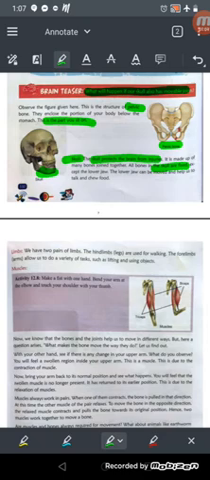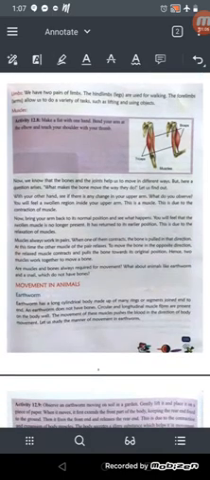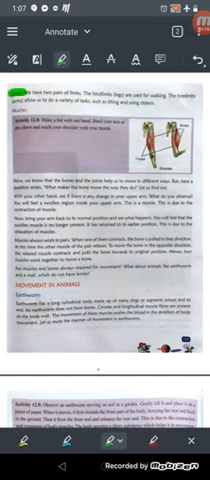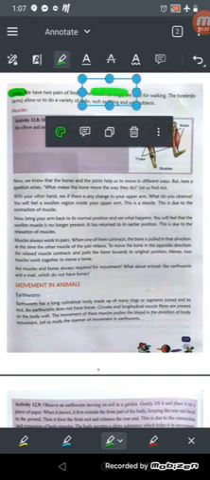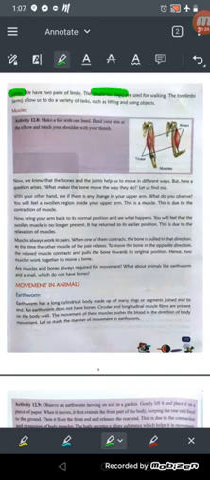Okay, now see the limbs. We have limbs as well. Limbs means our hand and our leg. हमारे leg और hand को हम limbs कहते हैं, ठीक है. So we have 2 pairs of limbs, the hind limbs, that is the legs, and the forelimbs, that is the arms.